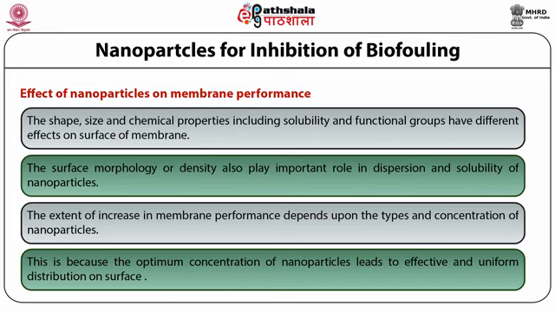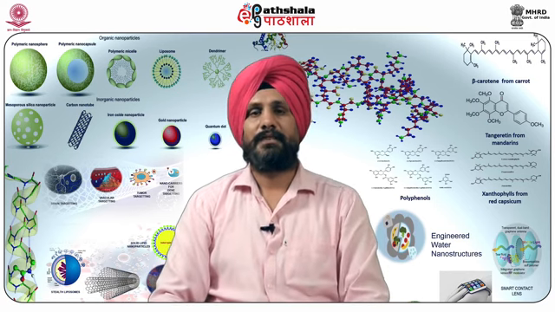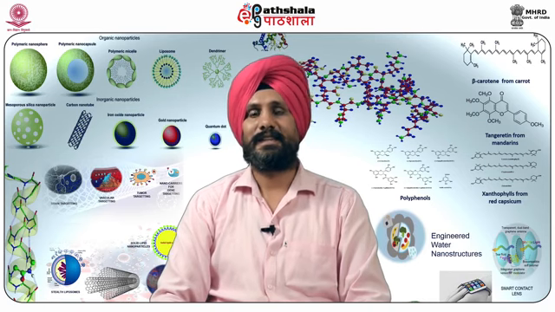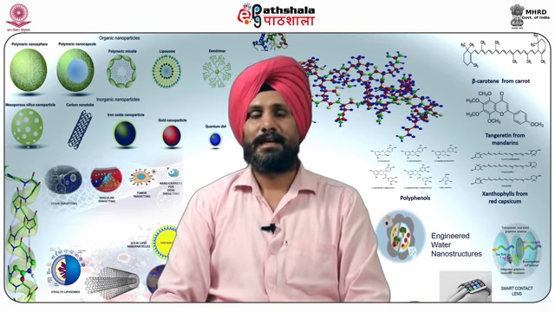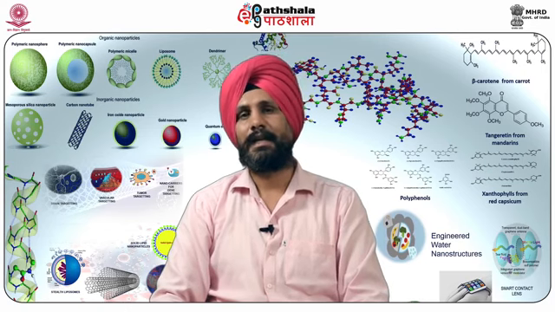So during the incorporation of nanoparticle, shape, size and concentration are the three parameters that are to be kept in mind before designing the nanoparticle or bio-inspired nanoparticle to inhibit biofilm formation or to control the biofouling problem.